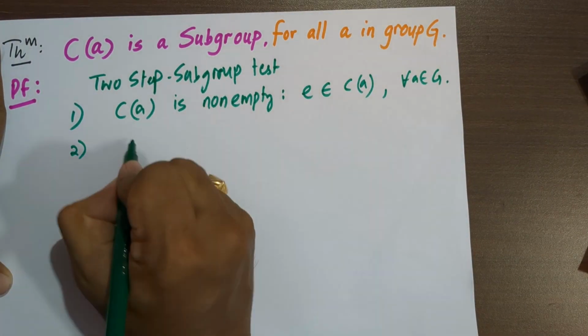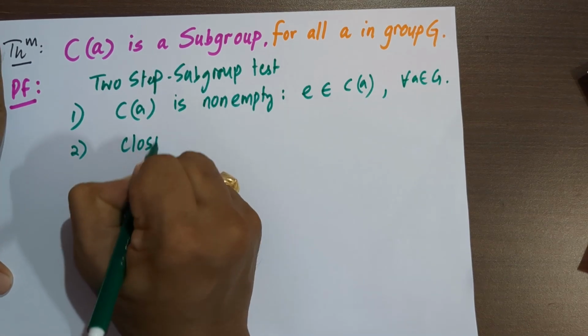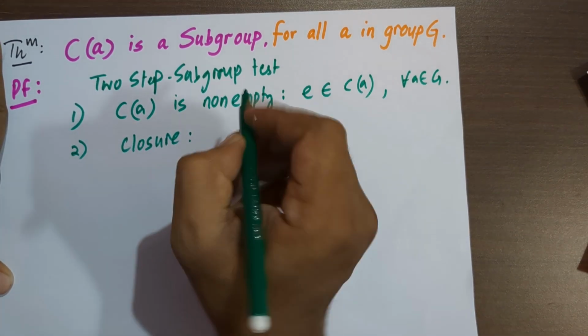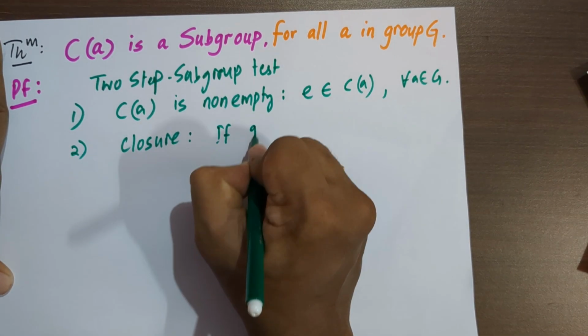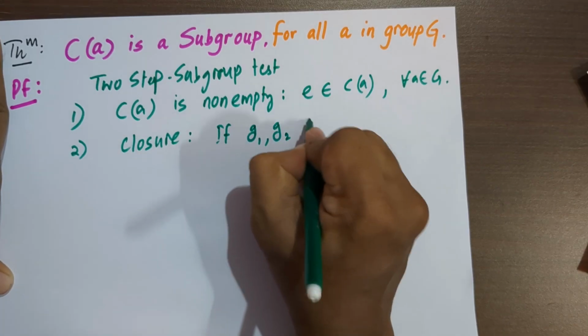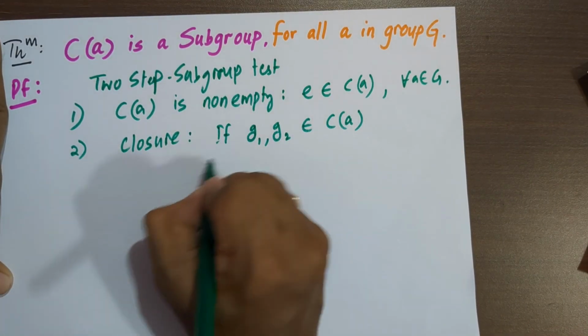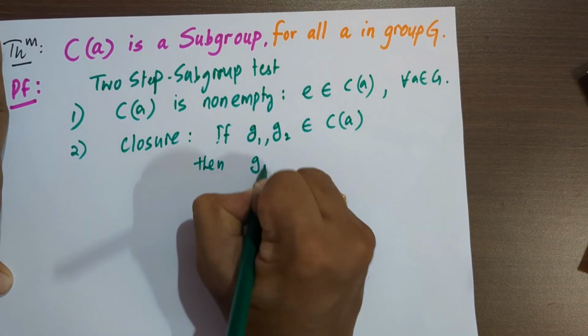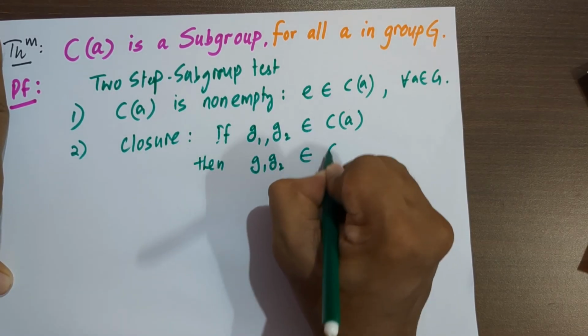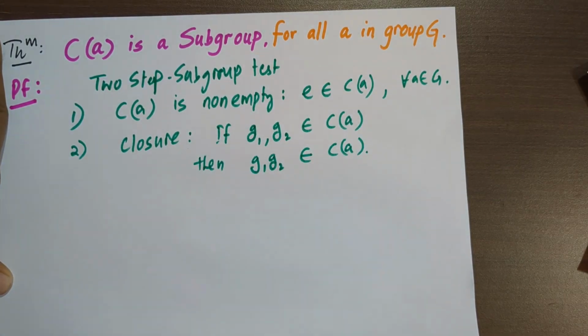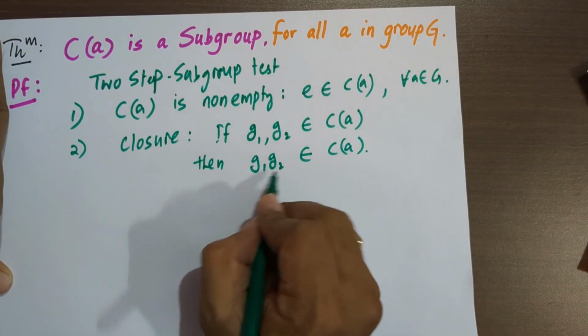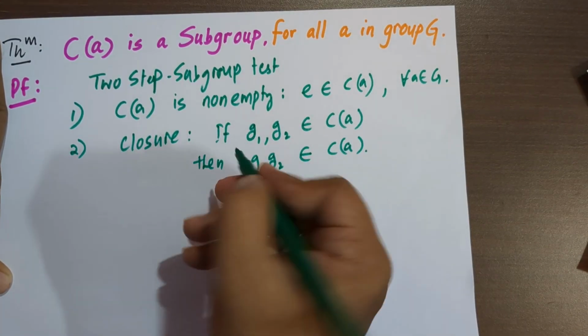And what about closure? If we have two elements, suppose G1, G2, in the centralizer of A, then their product also is in the centralizer of A. That means G1G2 will also commute with A, and which is clear.